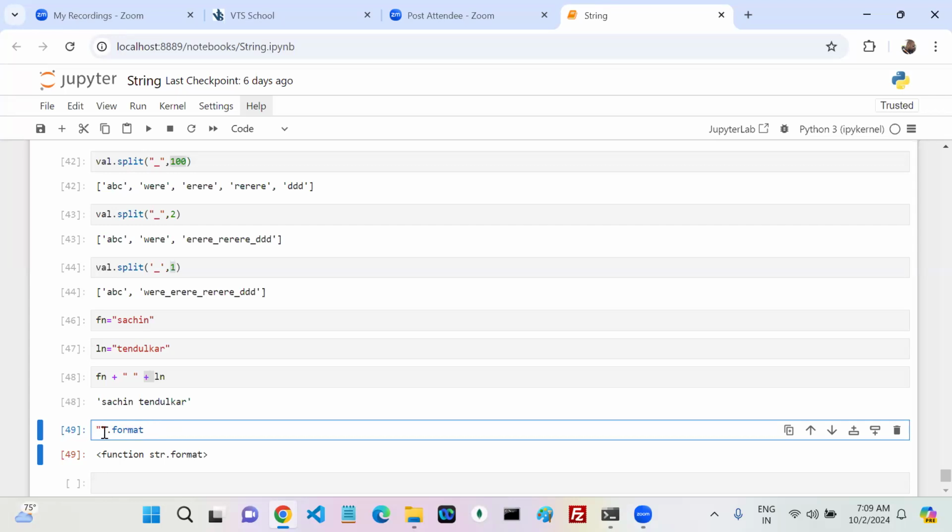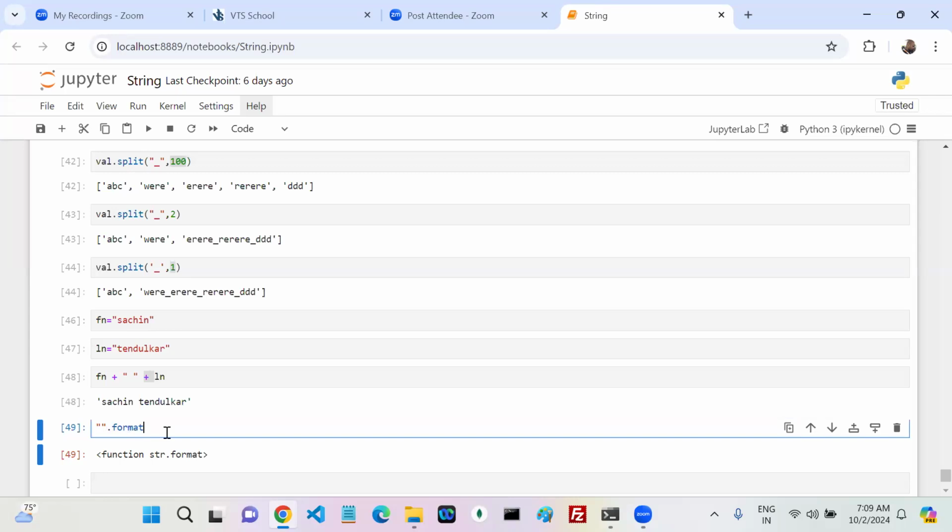Yes or no? Agreed, everyone? Okay, so by using this format method, we can concat the values. You can format the string. So how can we format the string? In the first dynamic value, you can give a space, then the second dynamic value. Here, if I run this, see how it looks.